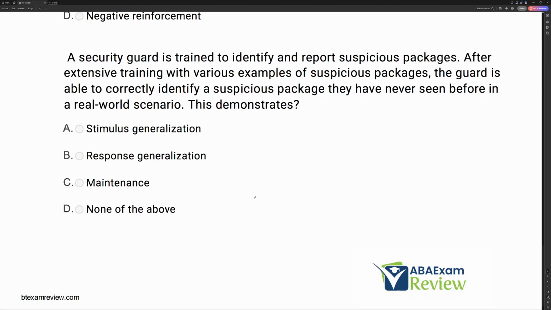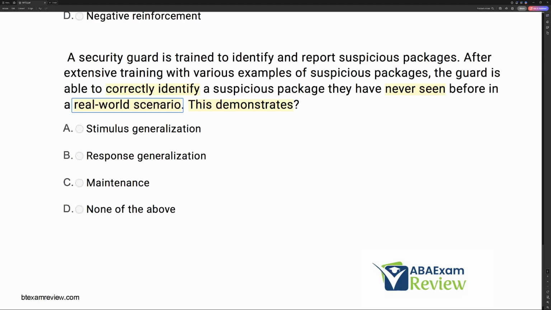A security guard is trained to identify and report suspicious packages. After extensive training with various examples of suspicious packages, the guard is able to correctly identify a suspicious package they have never seen before in a real-world scenario. This demonstrates what? Immediately, you should, while reading this, pick up on the guard can correctly identify a never-seen real-world scenario.